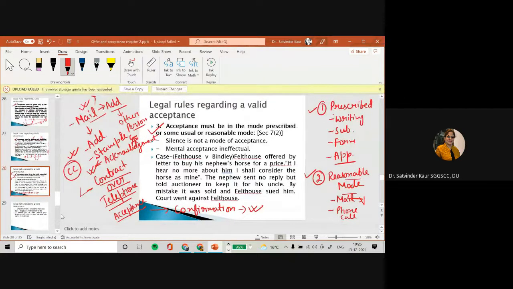Now another thing is the 3 points. Look, I gave you in one line that acceptance should be made in the mode prescribed or in some usual or reasonable mode.